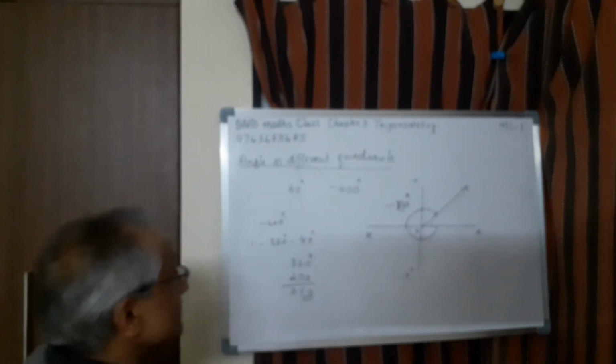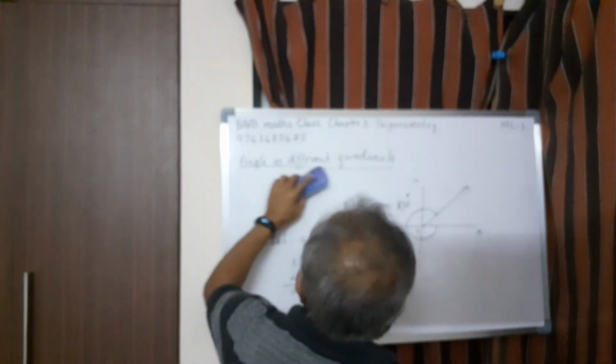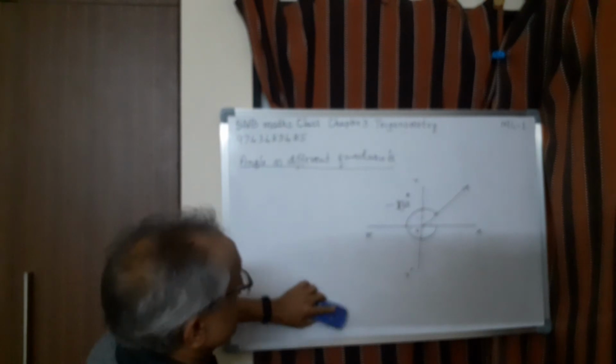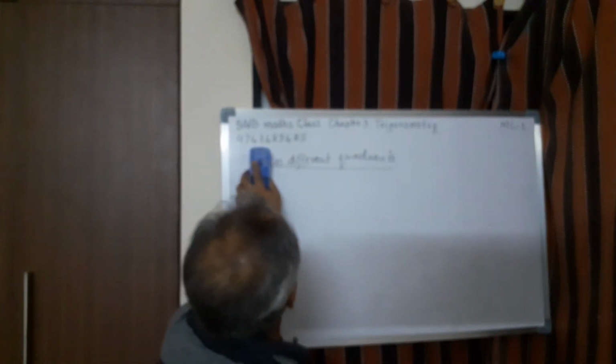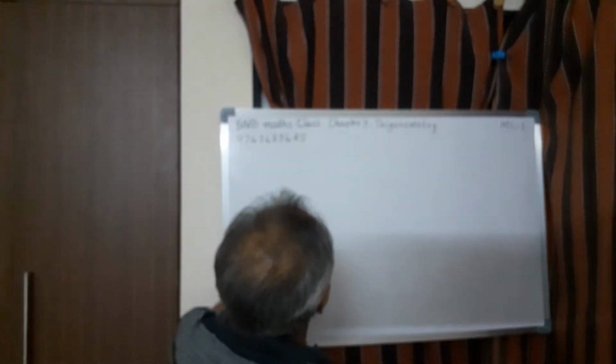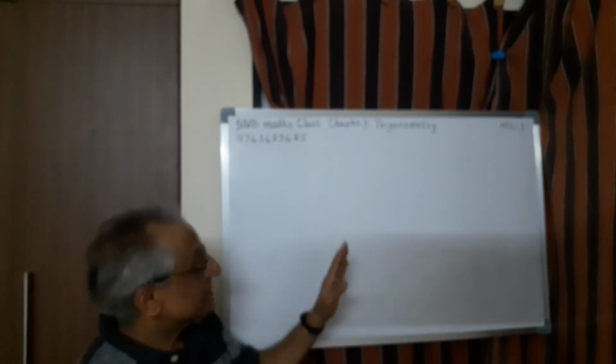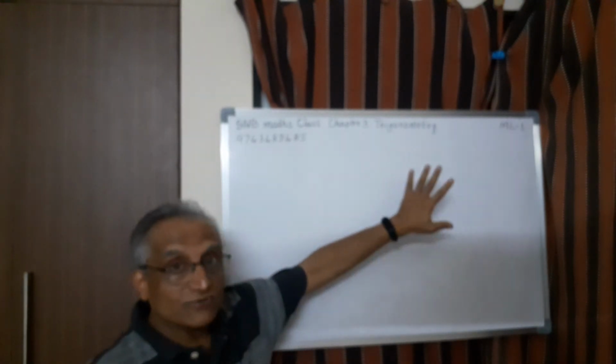Like that, given any angle, we can find in which quadrant that particular angle lies. This is one of the important concepts which is required, because this year we are defining the trigonometric ratio in a different way, because ratio can be negative also, ratio can be positive also. Therefore, it is very important understanding which you have to remember.